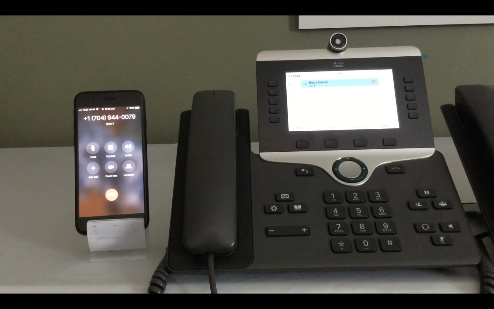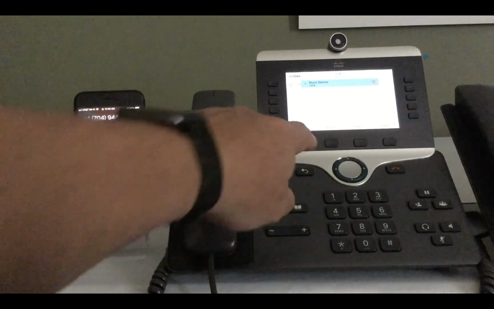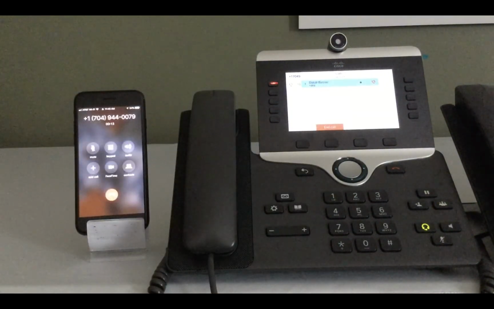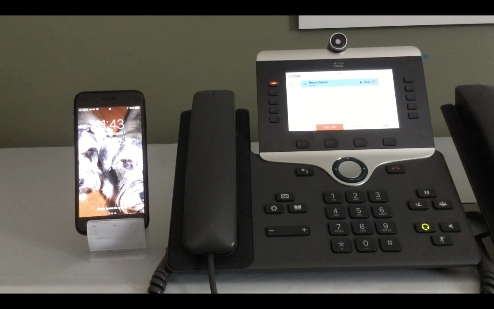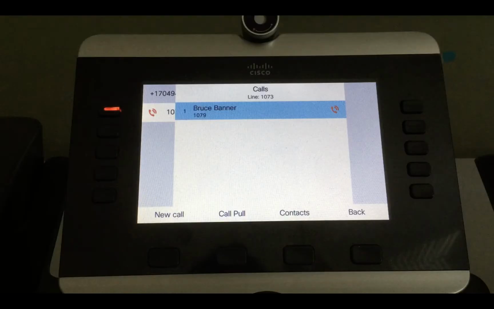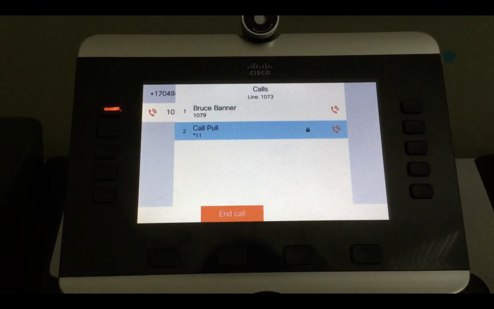When we answer the call on the cell phone, notice the call remains active on the physical phone. If I press the Call Pull Soft key, the call is automatically connected to the physical phone and disconnected from the cell phone.